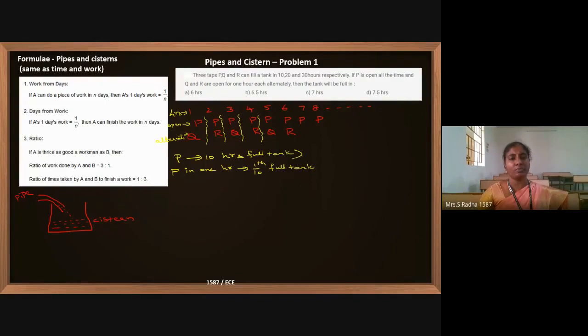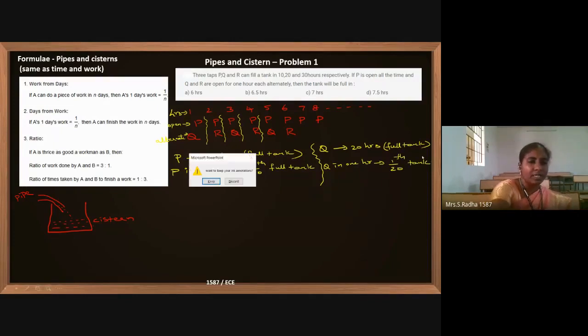This is the story of P. Now if I go to Q, Q fills the full tank in 20 hours, and in 1 hour it can fill 1 by 20th of the full tank.